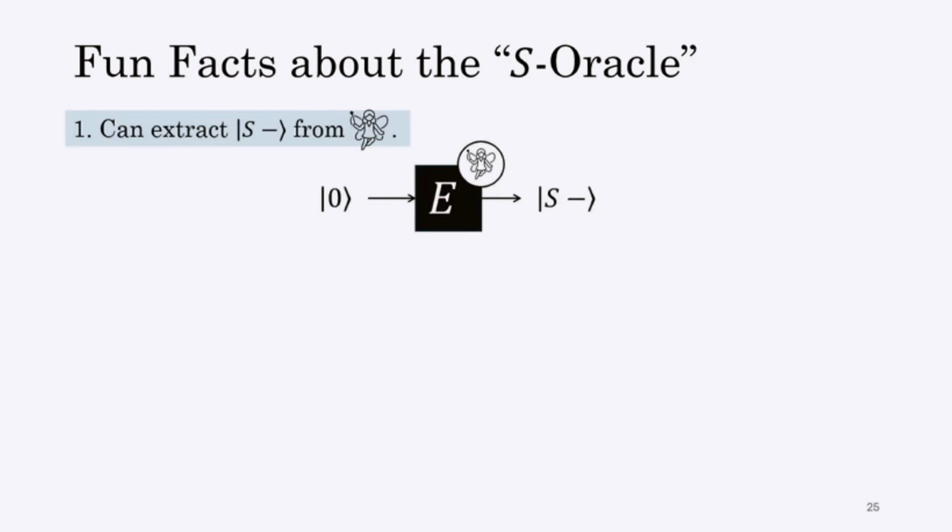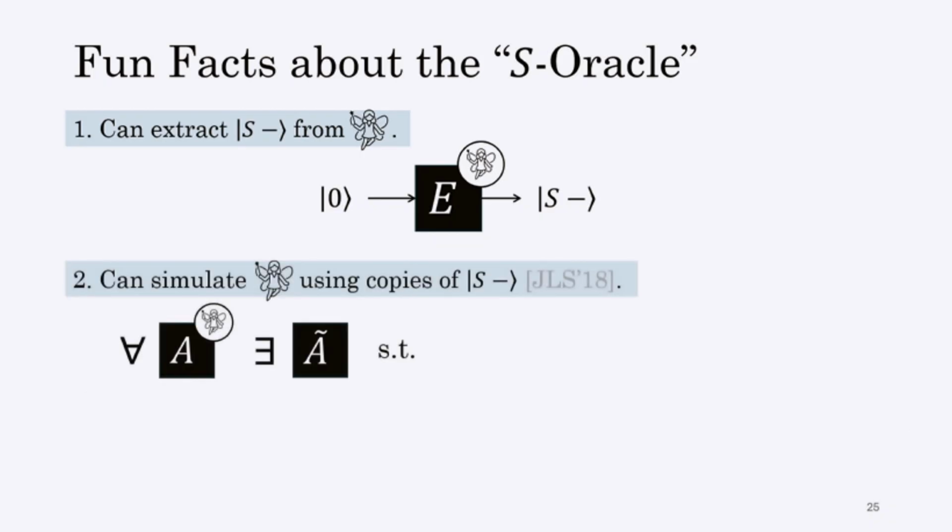And let me explain some basic facts about the S oracle. First, we can extract the S minus state from the oracle. That is, given no input, just by making access to the oracle, we can generate arbitrarily many copies of S minus. And second, we can simulate the oracle if we are given sufficiently many copies of S minus state.